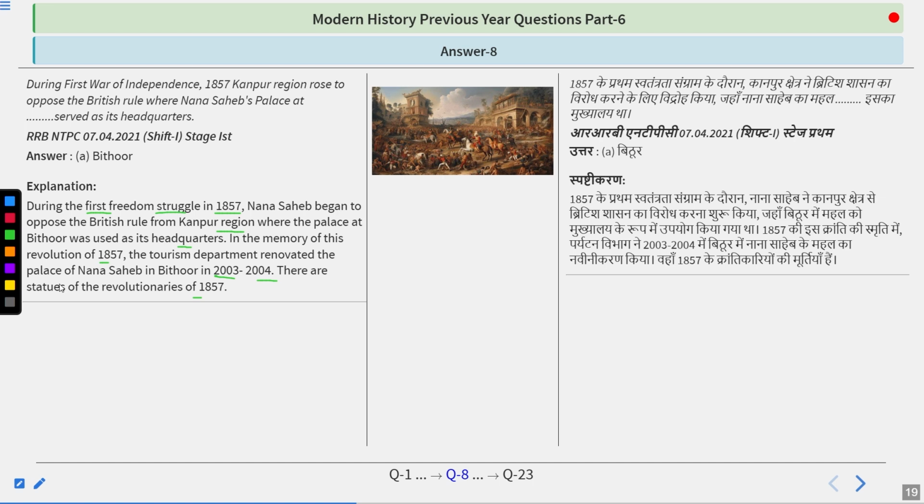And basically later on, Rani Lakshmi Bai of Jhansi also fought against the Britishers, firstly from Jhansi and later on from Gwalior. And Tatya Tope was a common general in both the fights, first in Kanpur, then in Gwalior.